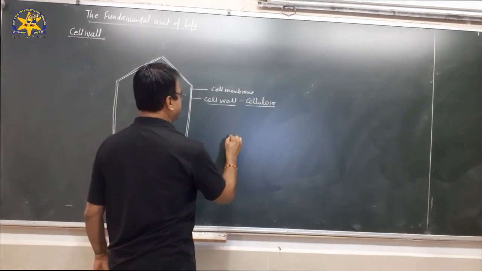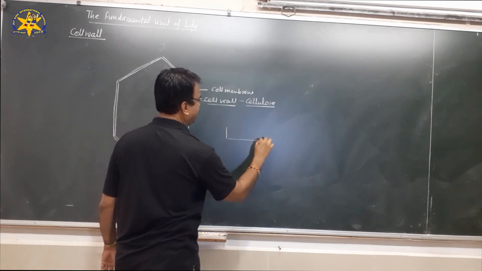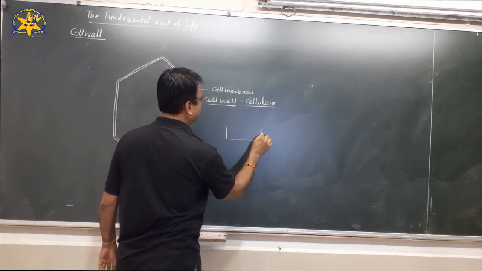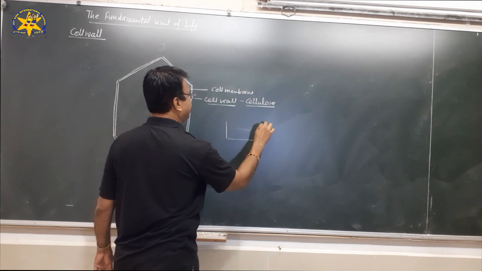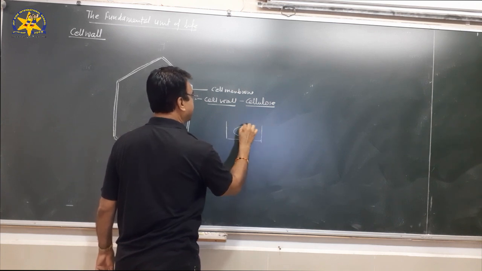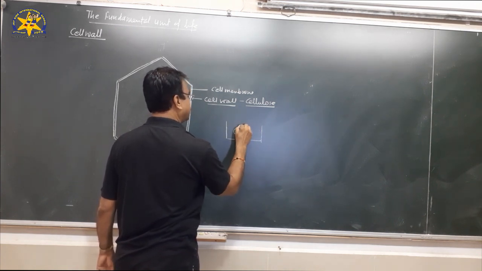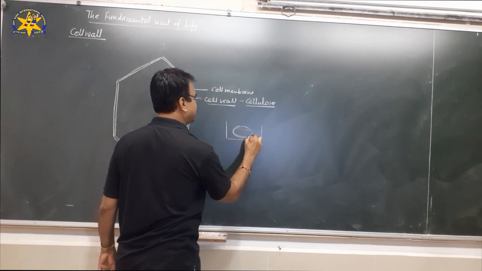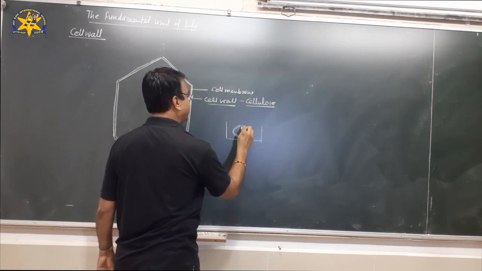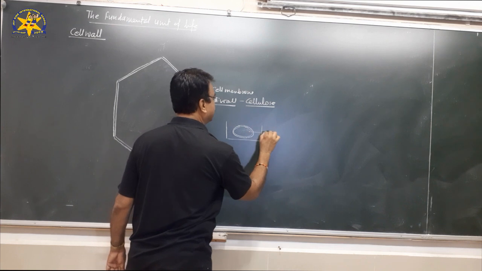Now what happens when the cell is placed in a container? This is the cell membrane, this is the cell wall, and inside this there is a protoplasm.